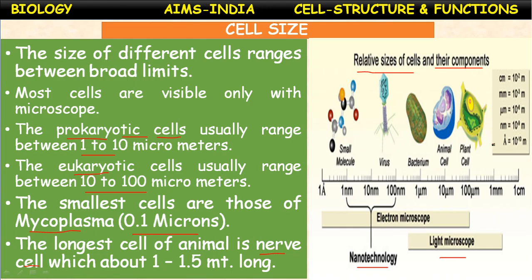It is measured in angstroms. 1 angstrom is equal to 10 to the power of minus 10 meters. 1 centimeter is equal to 10 to the power of minus 2 meters. 1 millimeter is equal to 10 to the power of minus 3 meters. 1 micrometer is equal to 10 to the power of minus 4 meters. 1 nanometer is equal to 10 to the power of minus 8 meters. So 1 angstrom to 1 centimeter, this is the smallest length given here.